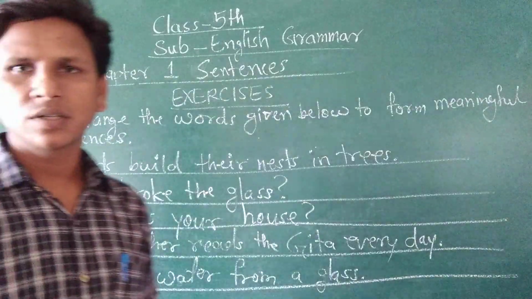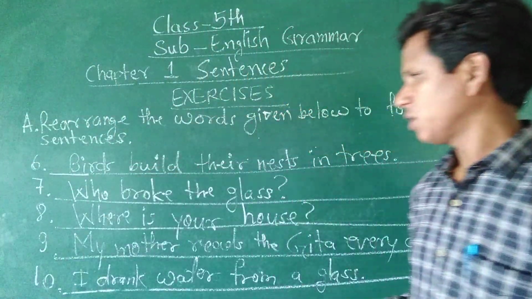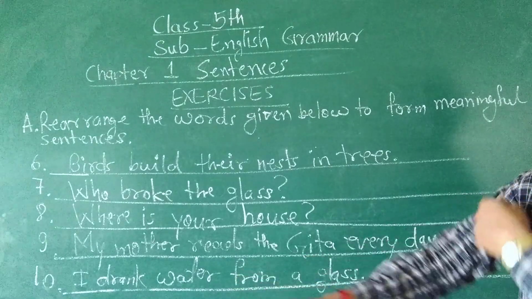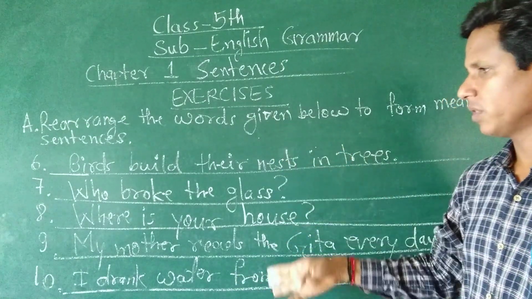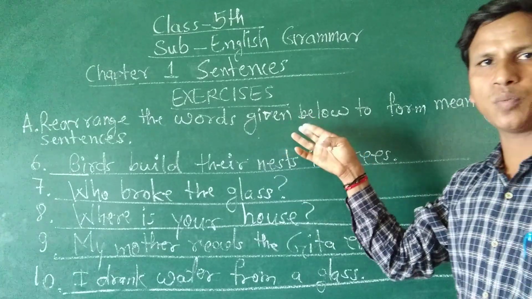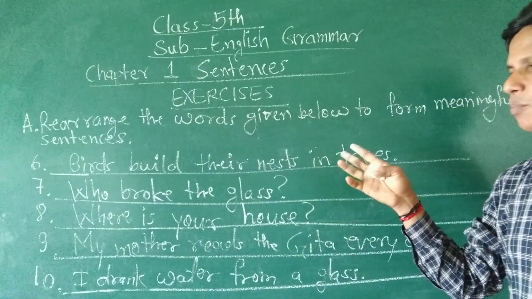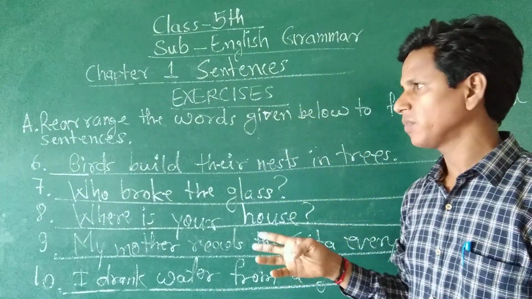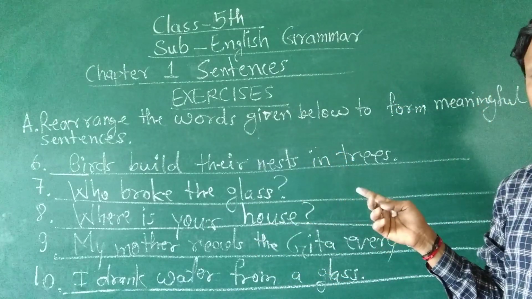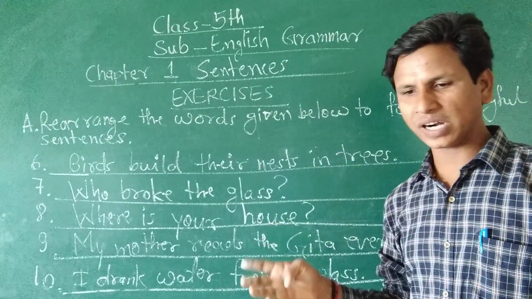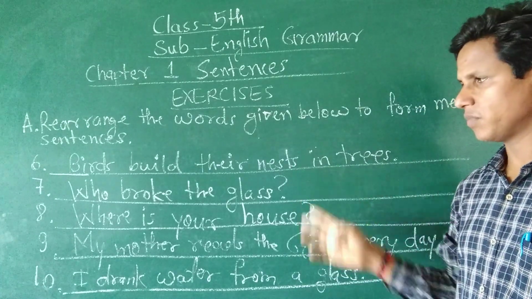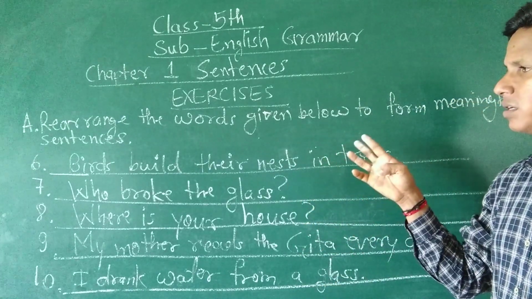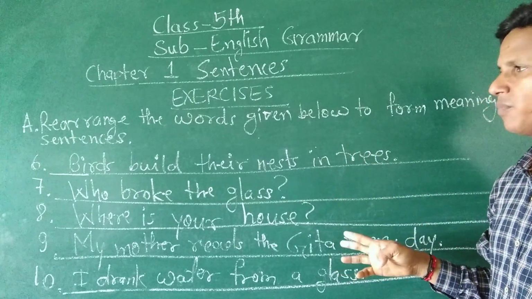Understood, students? So like this, we have to arrange. We have arranged the given groups of words in a meaningful order. Okay. In this exercise, some groups of words were given and we have arranged them in a meaningful order.